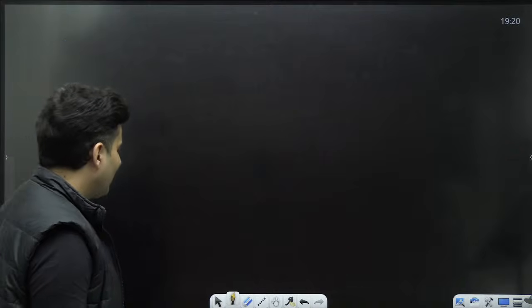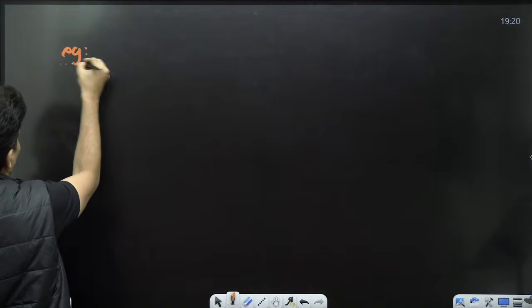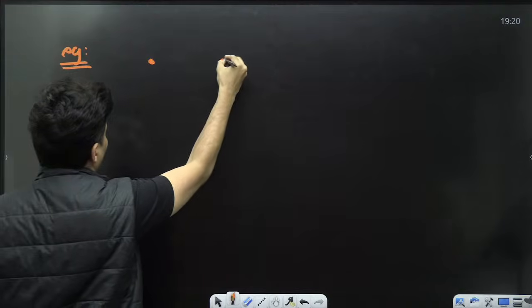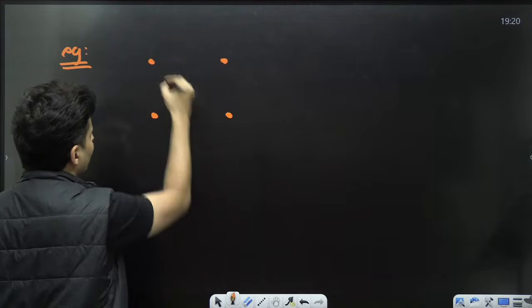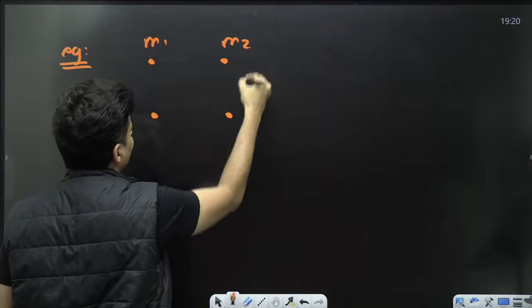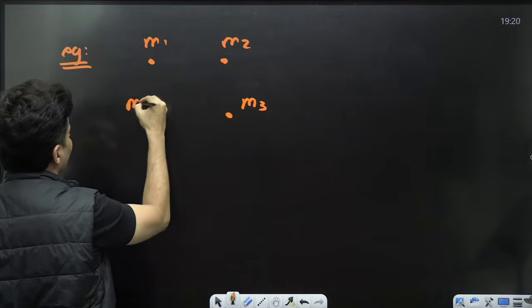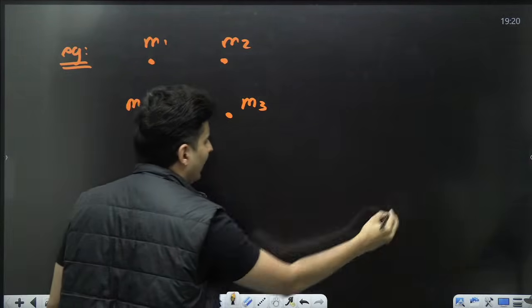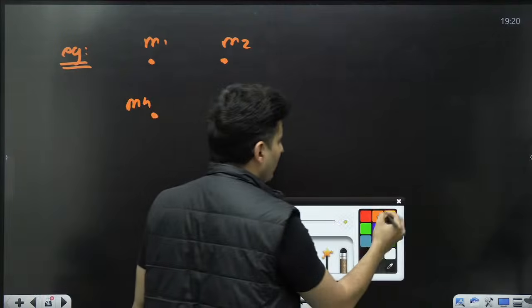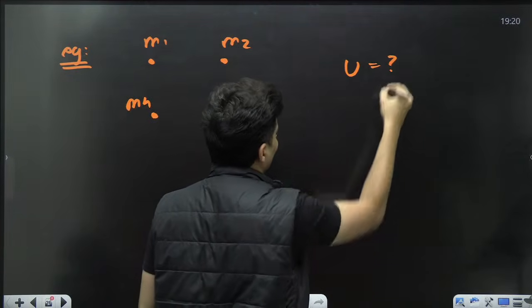Another kind of question that you usually get is where you have multiple masses, m1, m2, m3, m4, and the scenario will be: find the total potential energy of the system.